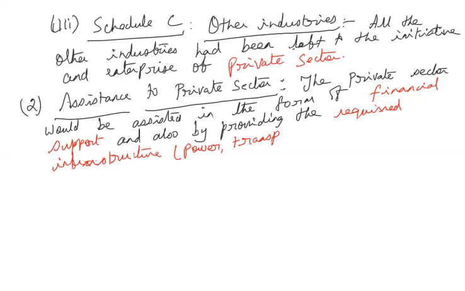So all those will be provided by the government so that they can run their enterprises smoothly. Okay. Then the next is the government also recognized the role of small scale and cottage industries, because see